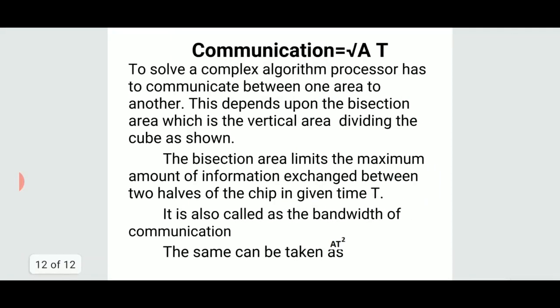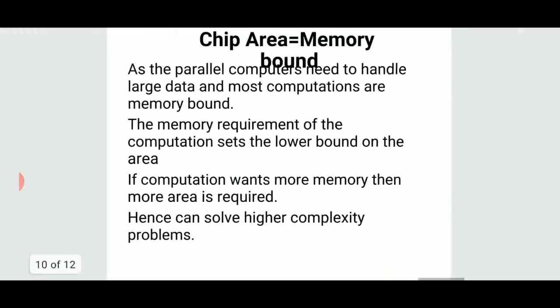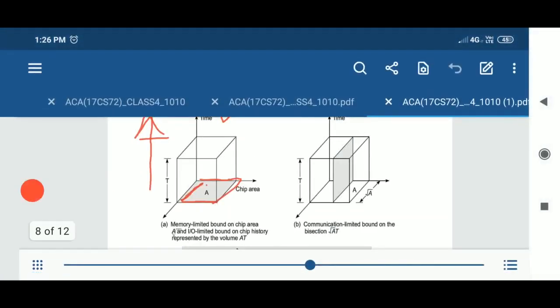The next is communication. See, the parallel computing problem can be solved by communication between different processors, or between memory and processor, memory to memory, processor to processor, like this. Simply from one area to another area, there must be communication so as to pass the data. We have a concept called the bisectional area concept, which divides our vertical area into two halves, as I am showing here. You can see this figure.